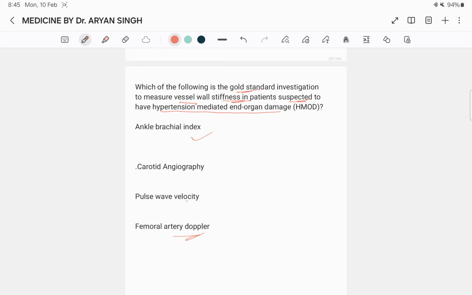The best answer here is the pulse wave velocity because the carotid femoral pulse wave velocity is the gold standard for measuring large artery stiffness due to hypertension. And long standing hypertension can lead to structural and functional changes in arteries and target organs like the heart, brain, artery and kidney. This is called a hypertension mediated organ damage.